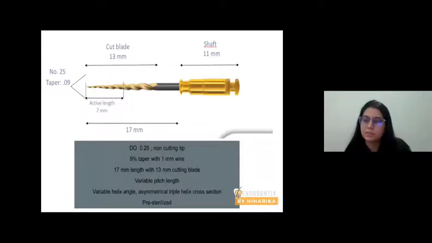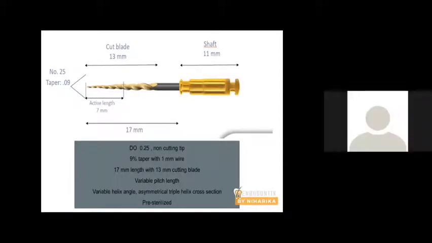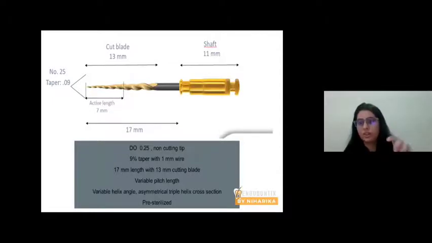The taper is 9%. So if you're going to use any orifice opener, or maybe this one, in the root canal procedures of primary molars, my recommendation is please do not advance them more than 1/3 of the root canal length. That means you should confine these orifice openers within coronal 1/3 of the root canal, or within 3 millimeters of the root canal. Do not advance beyond 3 millimeters of the root canal.